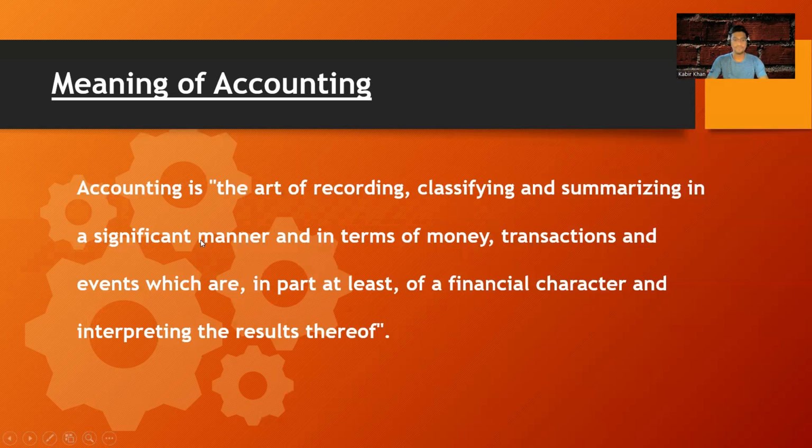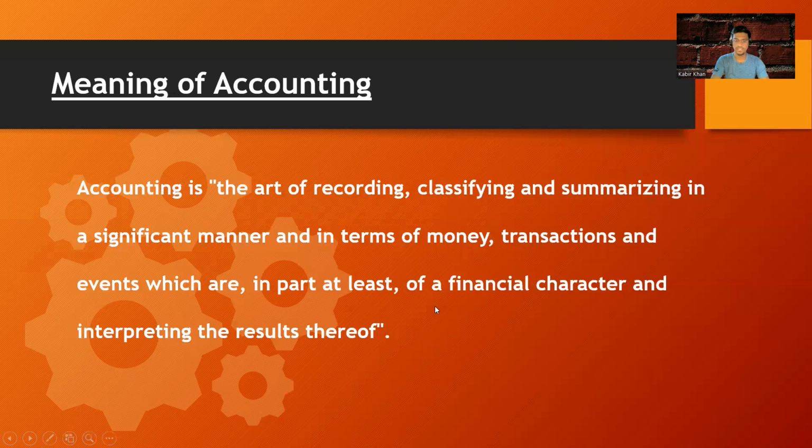So summarizing, and which transactions do we record in accounting? Only the monetary transactions should be recorded in the books of accounts. Non-monetary transactions should be excluded. Any transaction which we can express in terms of money should be recorded. For example, if I say hardworking employee, this we cannot express in terms of money. So this type of non-monetary transaction should not be recorded in the books of accounts.